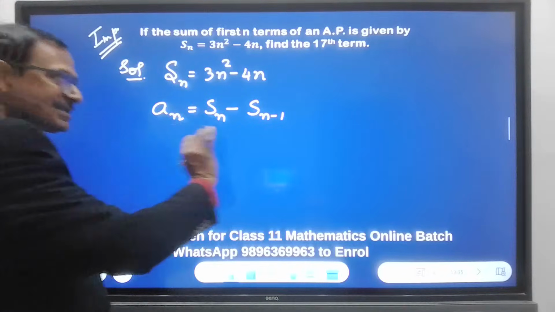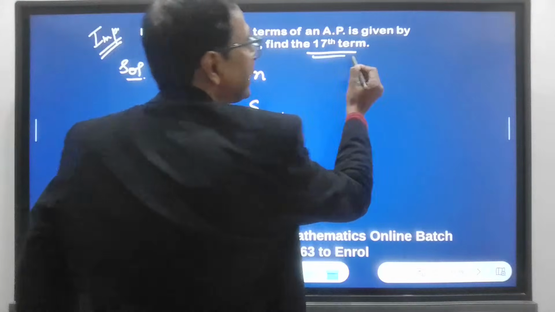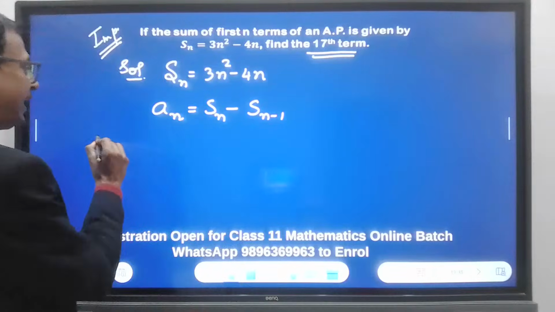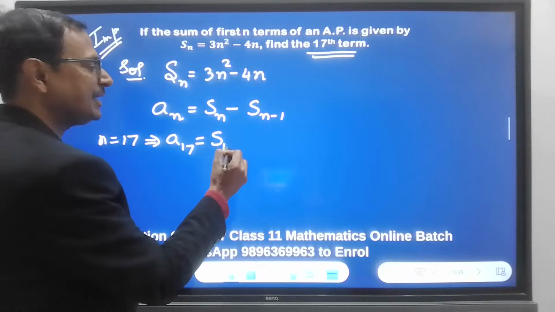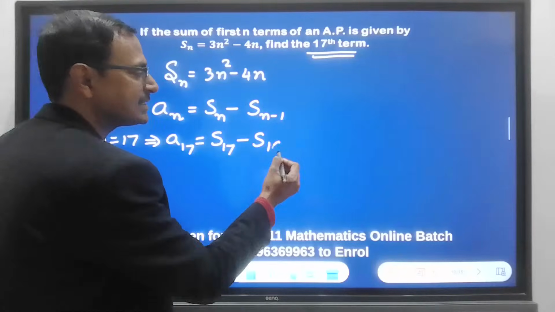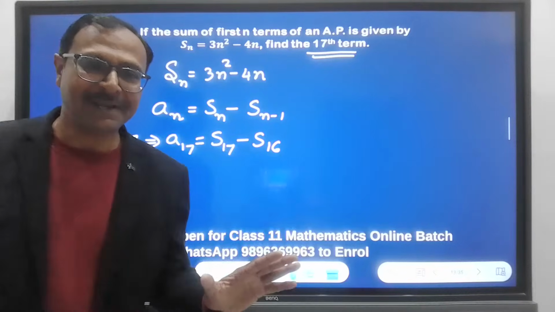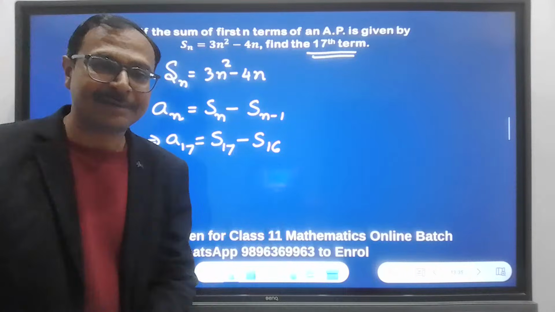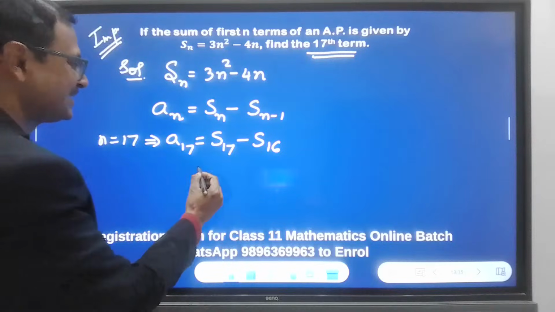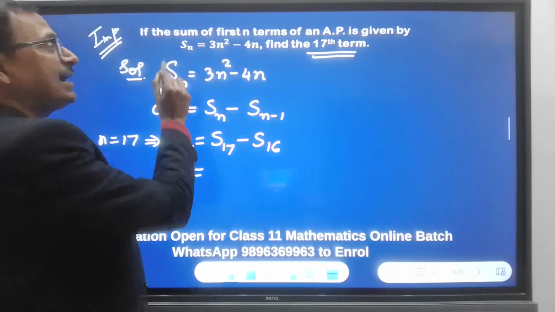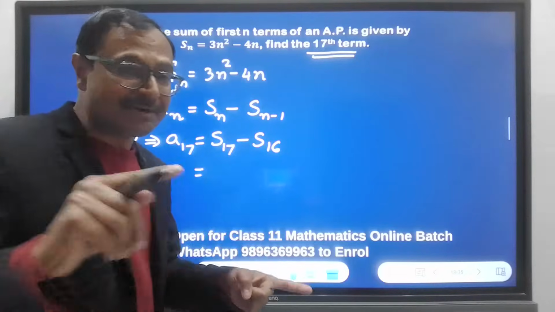Right. So this is the rule I am going to use. If you put n equal to 17, because we are asked to find the 17th term, n equal to 17 will give you what? A17 equal to S17 minus S16. This is the base of the question. And once you are okay with this base, job done. Next step is your answer. And where's the answer? Look at this. Sum of 17 terms. I just need to put n equal to 17 in Sn to get the 17th term.